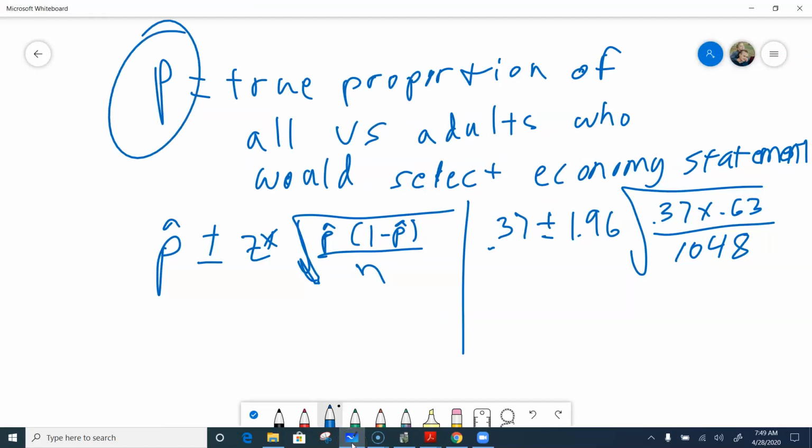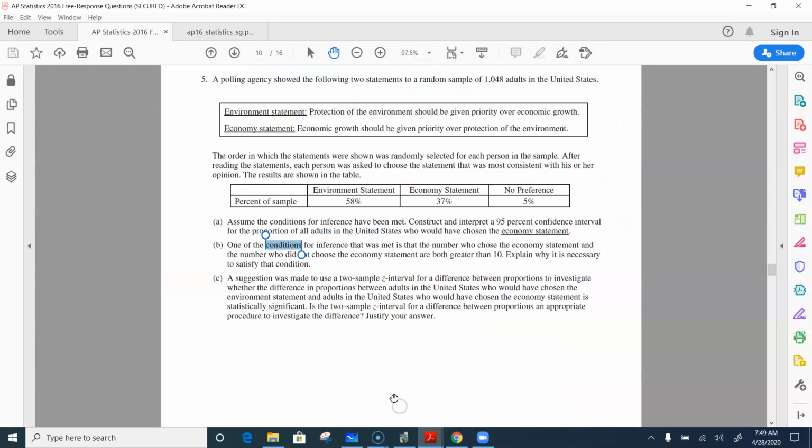Right? Remember, notice the difference here. This is what I'm estimating. This number I have, I used it to estimate it. Okay, one we make an inference about, one we actually have.